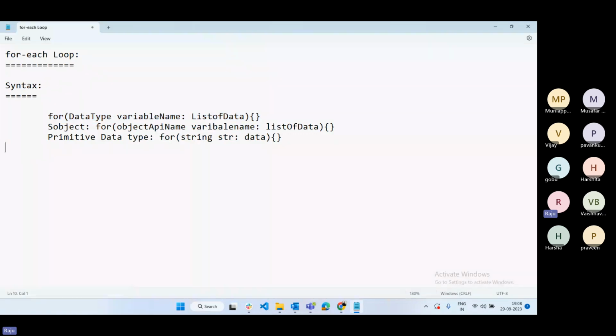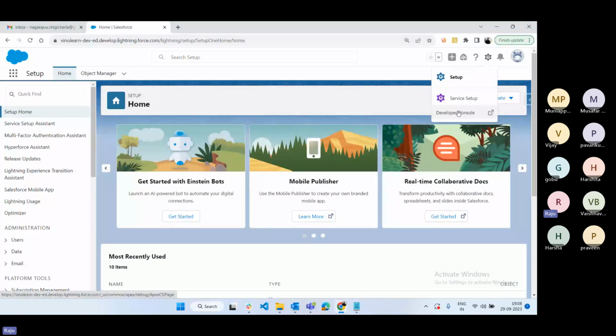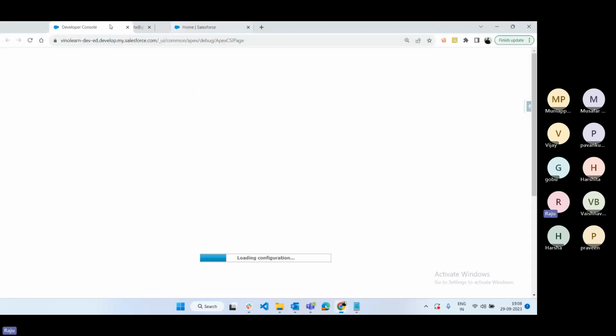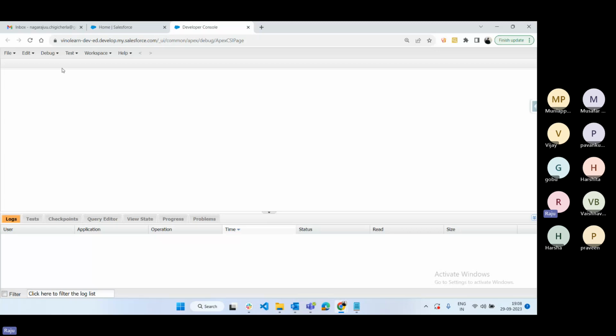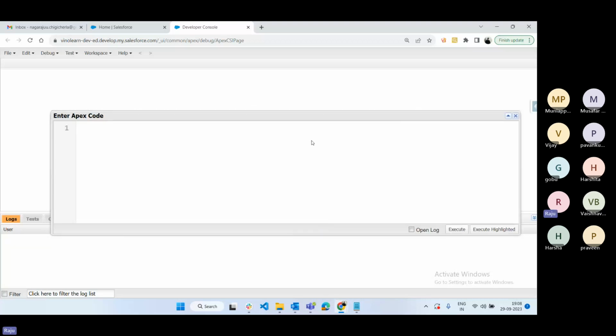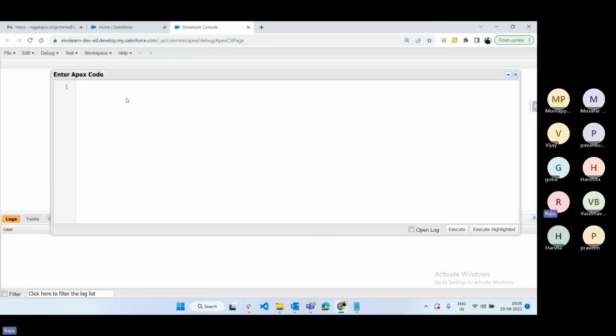Let's see one example. First we'll discuss the primitive data type and how to write the code. Go to the developer console, and as a tab here, open the anonymous window: click Control E and it will open the anonymous window. I'll maximize this. Right.